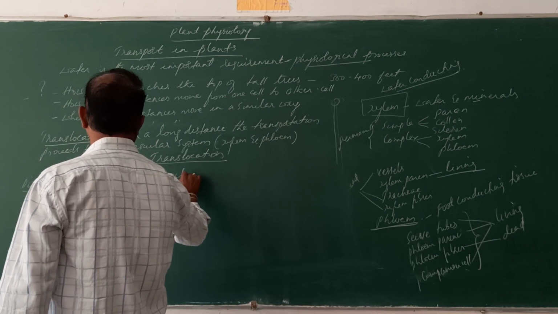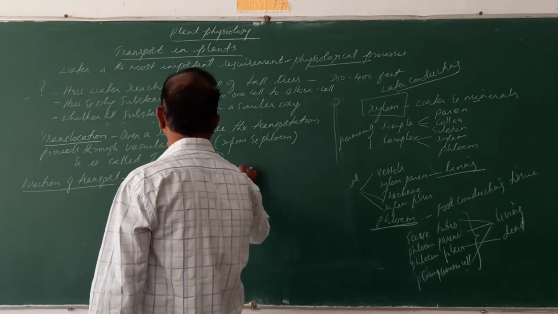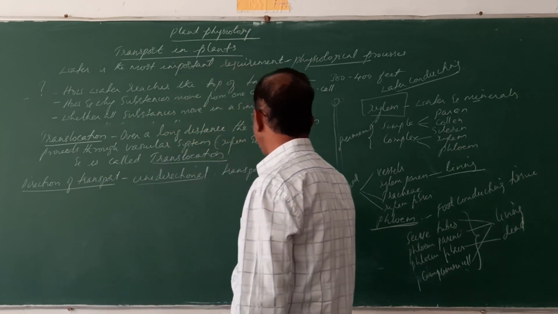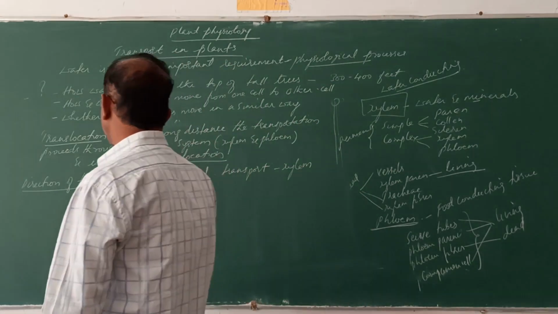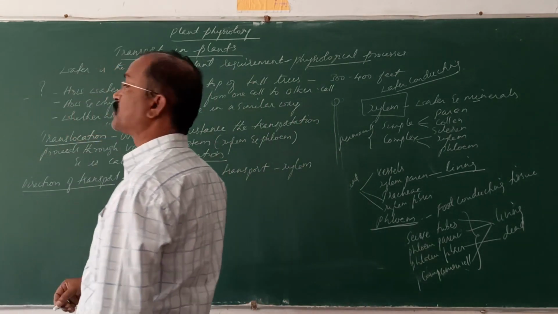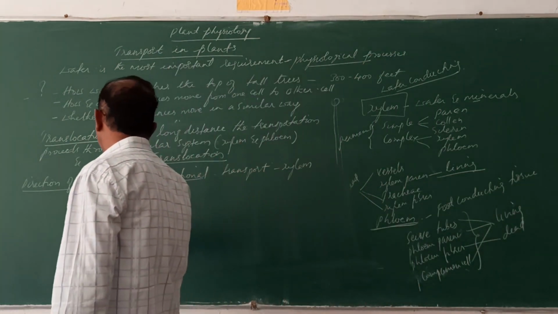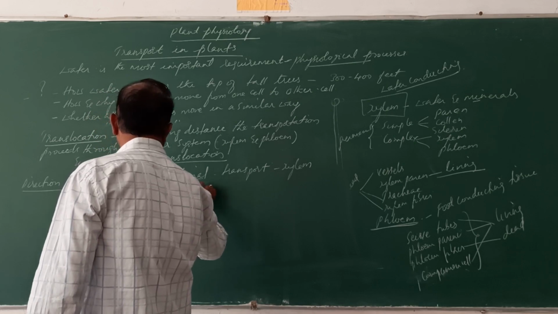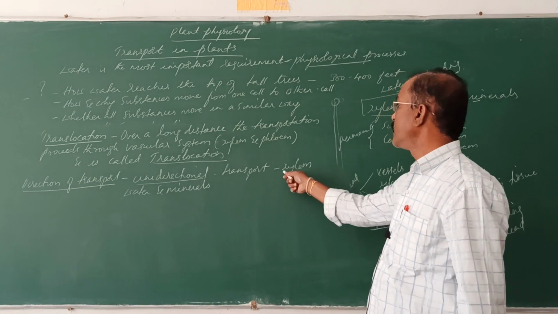So unidirectional transport occurs by xylem. The transport within the xylem is that water and minerals are transported unidirectionally through the xylem.